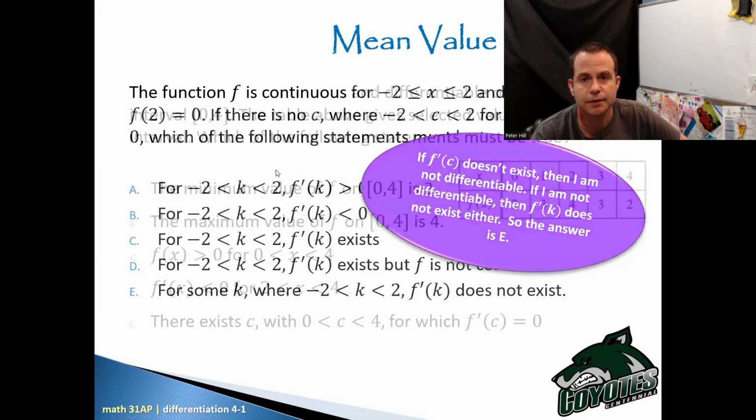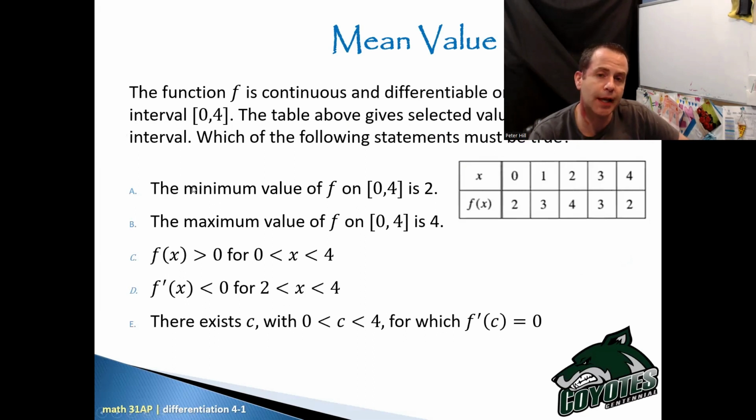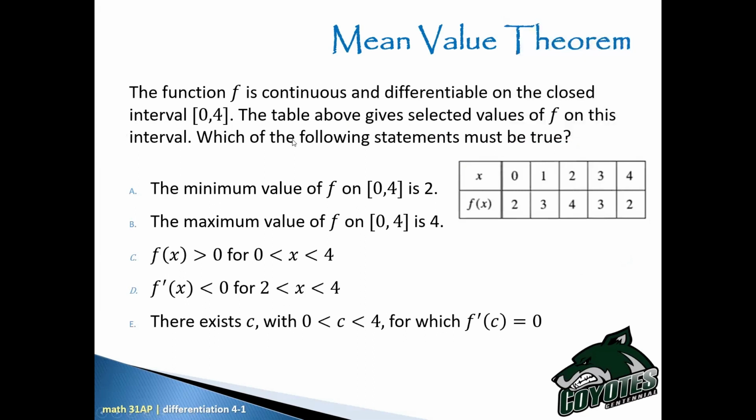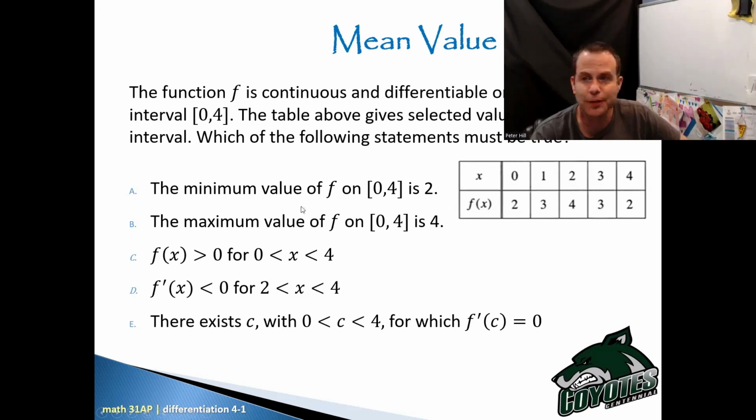All right. The function f is continuous and differentiable on the closed interval 0 to 4. The graph above, which is actually below, gives selected values of f on this interval. Which of the following statements must be true? Okay, so the minimum value of f on the interval is 2.